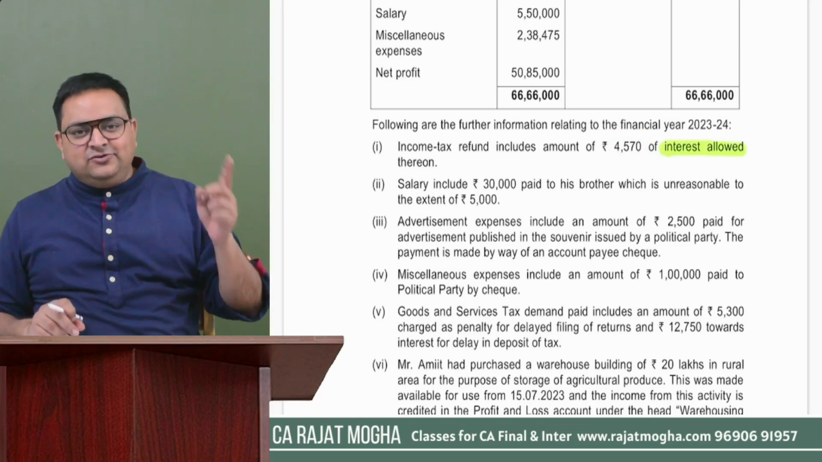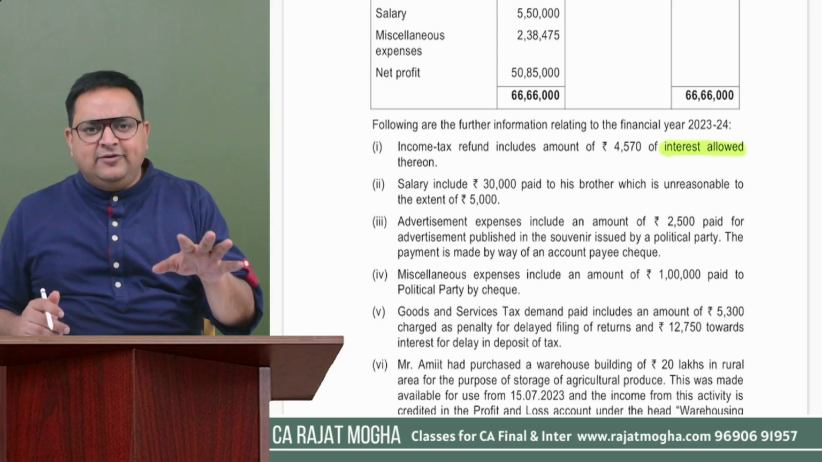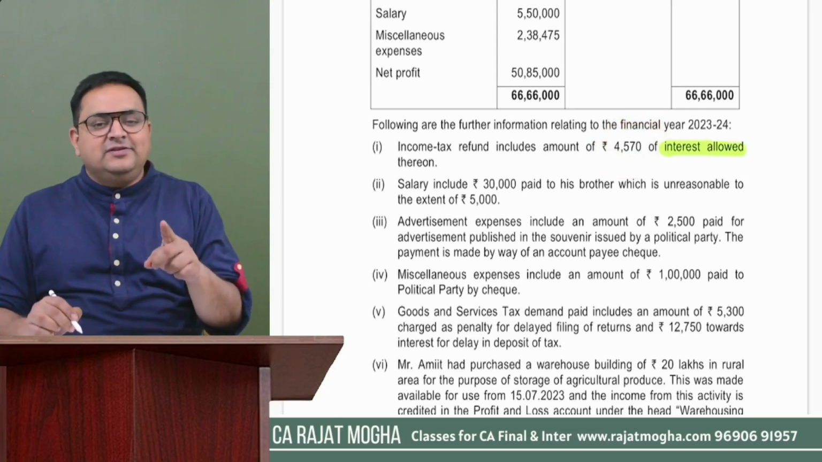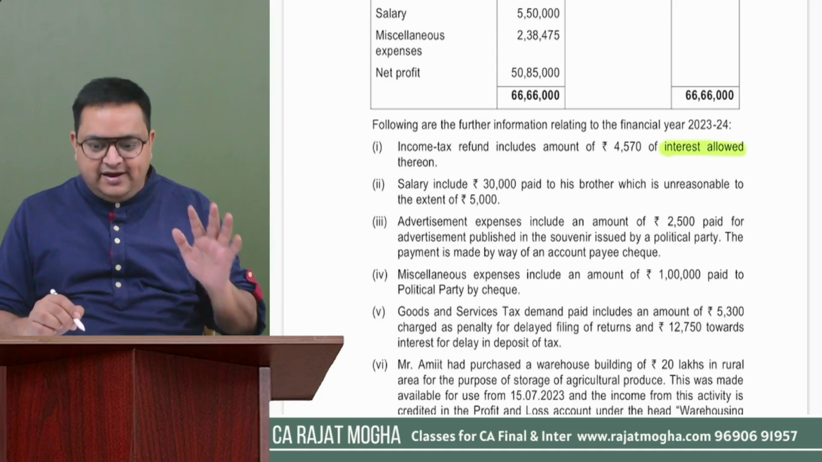So income tax refund is not an income. Whatever is the balancing amount, we don't have to calculate. I am only concerned with this amount. So 4570 will go in our IFOS. This is our IFOS income.